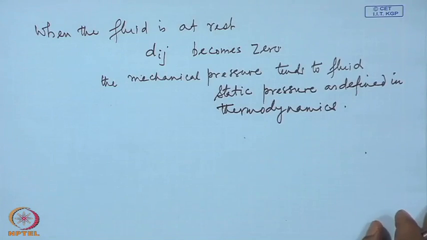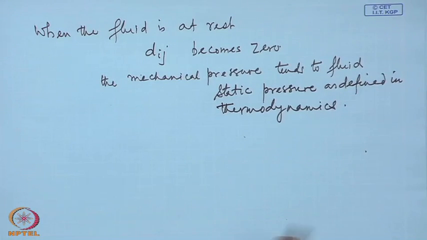So it can be concluded that this deviatoric stress comes because of non-uniformity in velocity distribution, or because of velocity gradient. When there is no velocity gradient, there is no deviatoric stress. So we can further assume that it depends only on the velocity gradient alone, nothing else. This is just an assumption.